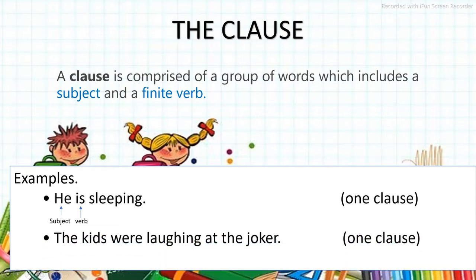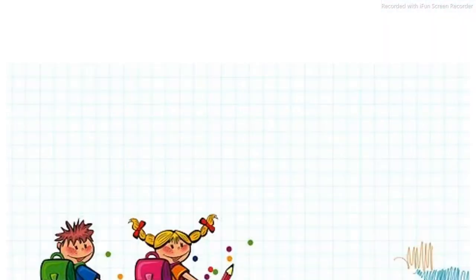Let's take another example. The kids were laughing at the joker. So here the kids is the subject and were is the verb, because the verb can change into is, am, are if it is present, into will be, shall be if it is future. That way it can change its form according to the tense, and sometimes according to the subject also, from were to was. So these are clauses which comprise a subject and a finite verb.